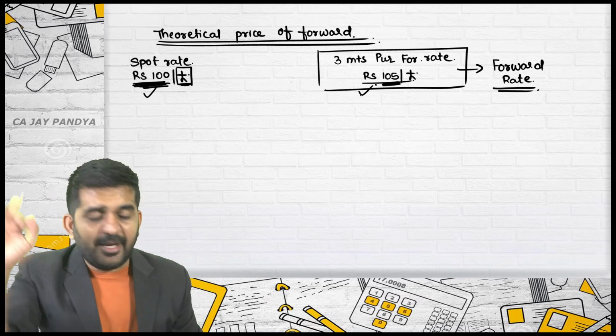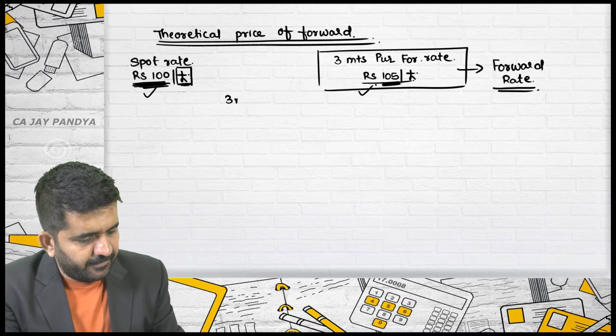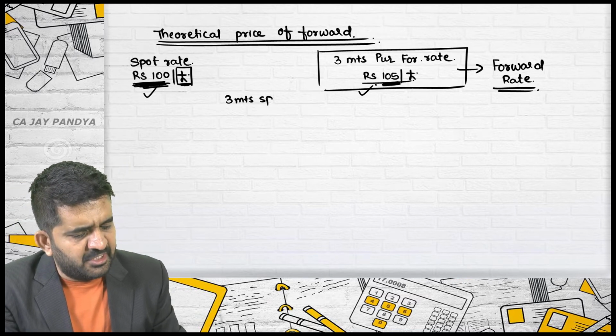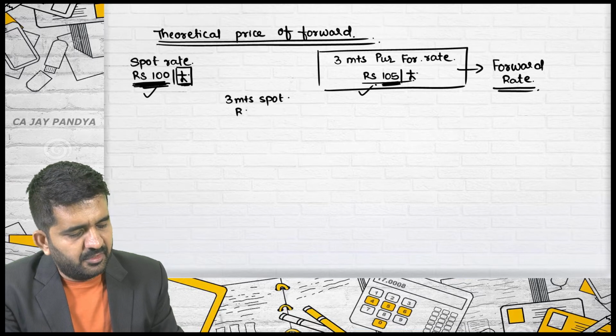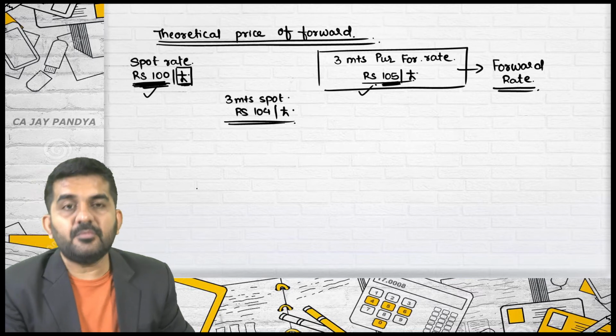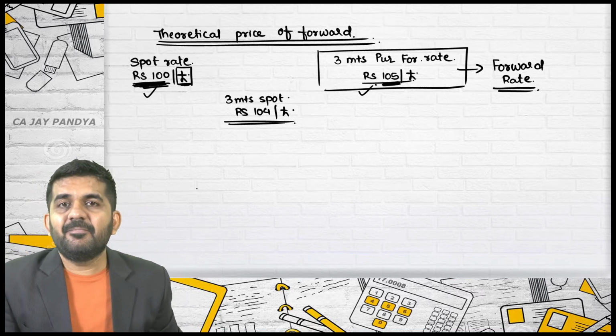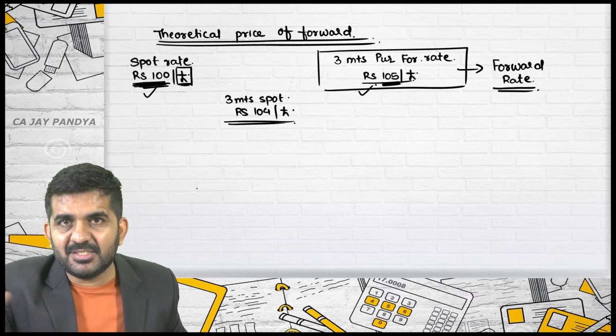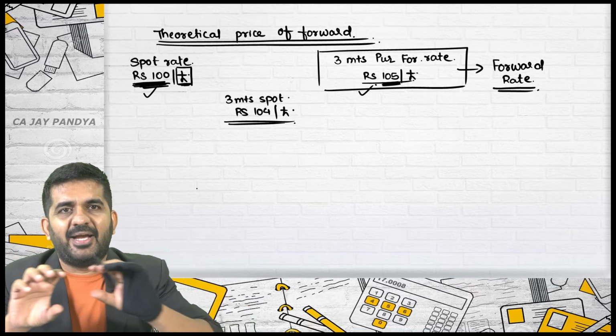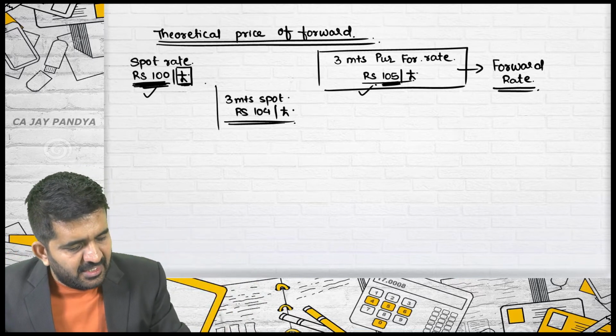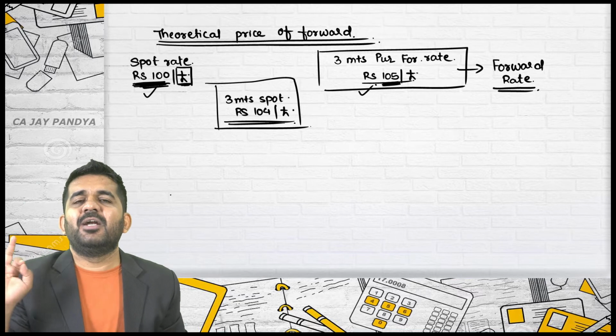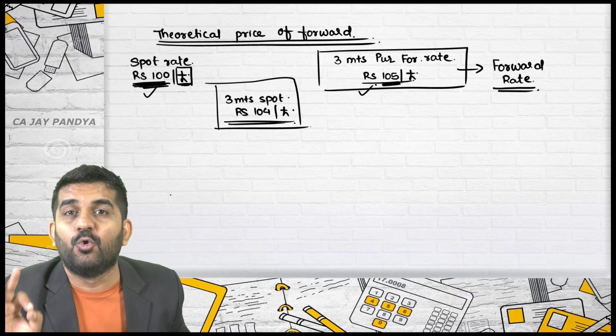Try to understand even this rate: 3 months spot is rupees 104 per pound. What does this mean? After 3 months, when I open my television, the price of 1 pound was 104 rupees.